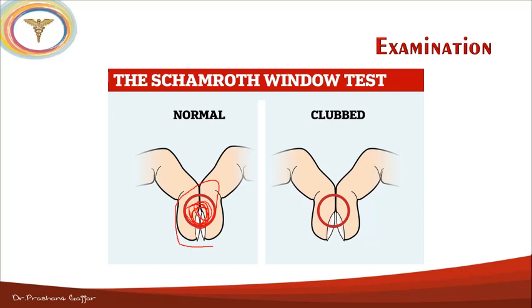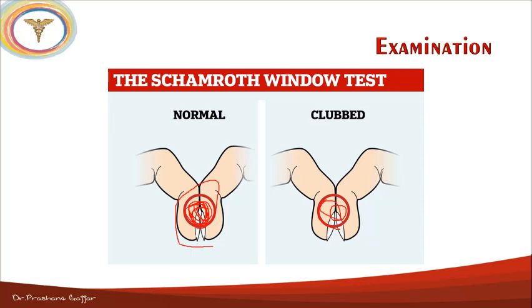Therefore it is known as the Schamroth window test. But in clubbed fingers, that window is not seen. You can see here. Okay, so this is the way of the examination of the clubbing.